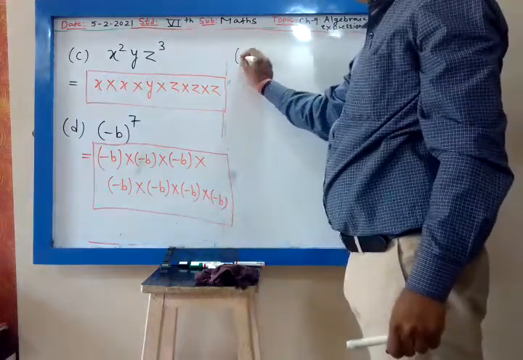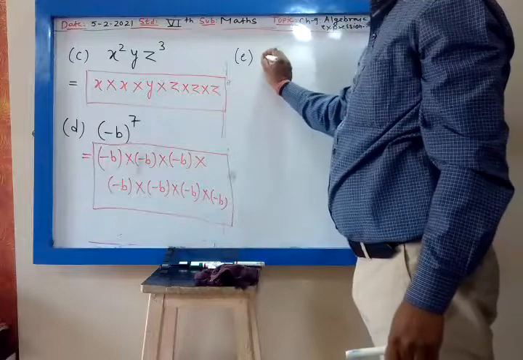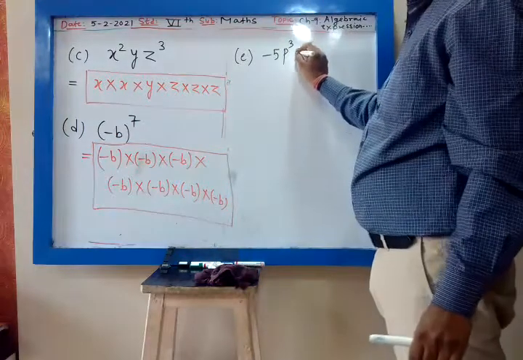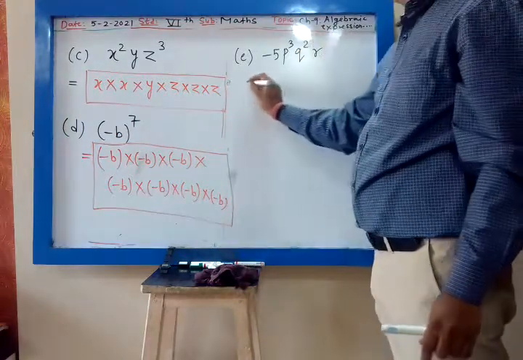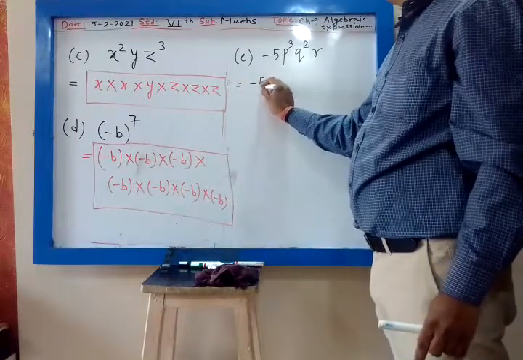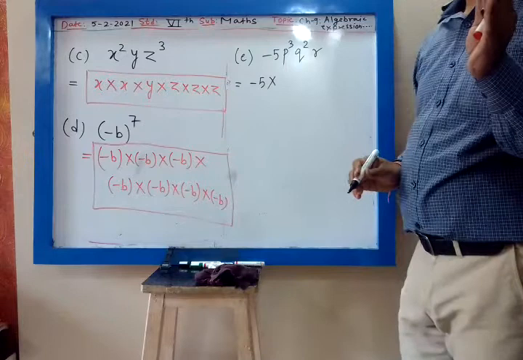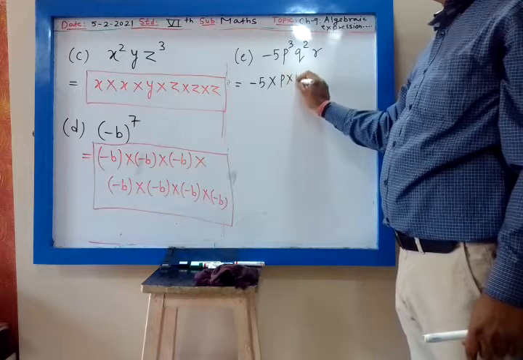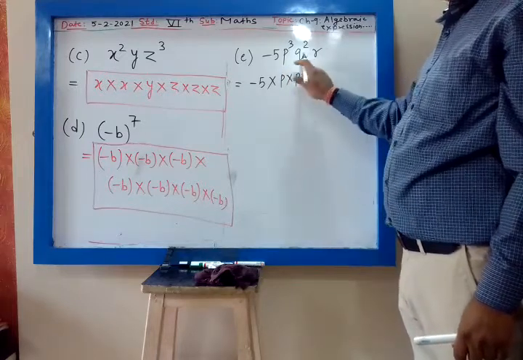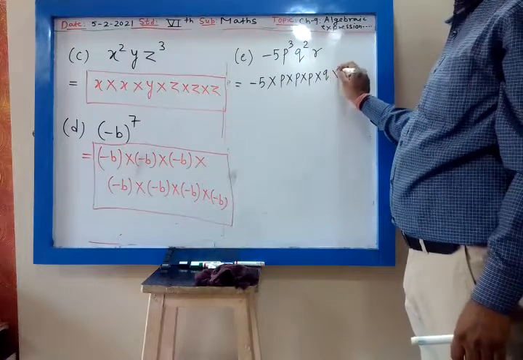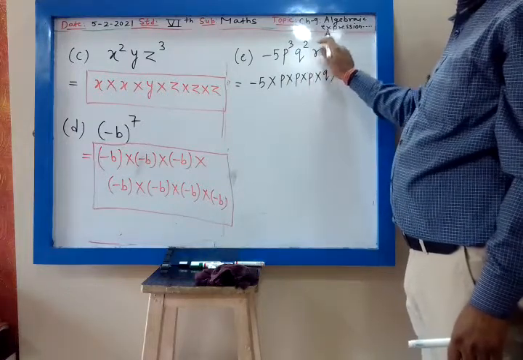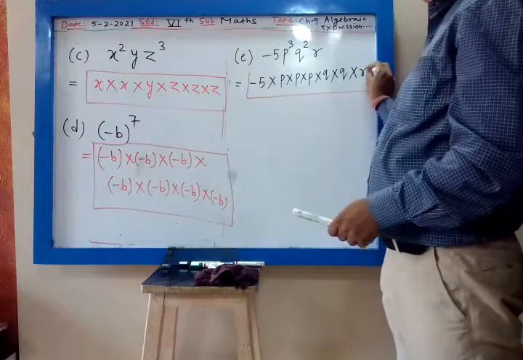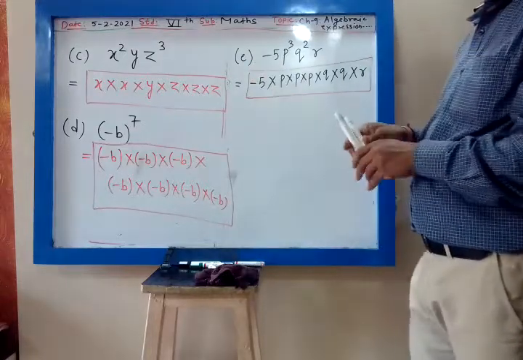Then E, do it fast. E: minus 5 p raised to 3 into q raised to 2 into r. So that is minus 5 into, what is my head? P. What is the cap? 3. So p into p into p, 3 times. Then what is my head? Q. What is the cap? 2. So q 2 times, q into q. Then what is my head? R. What is the cap? 1. So once I will multiply r. So this is the answer: minus 5 into p into p into p, 3 times, q into q, 2 times, then into r.